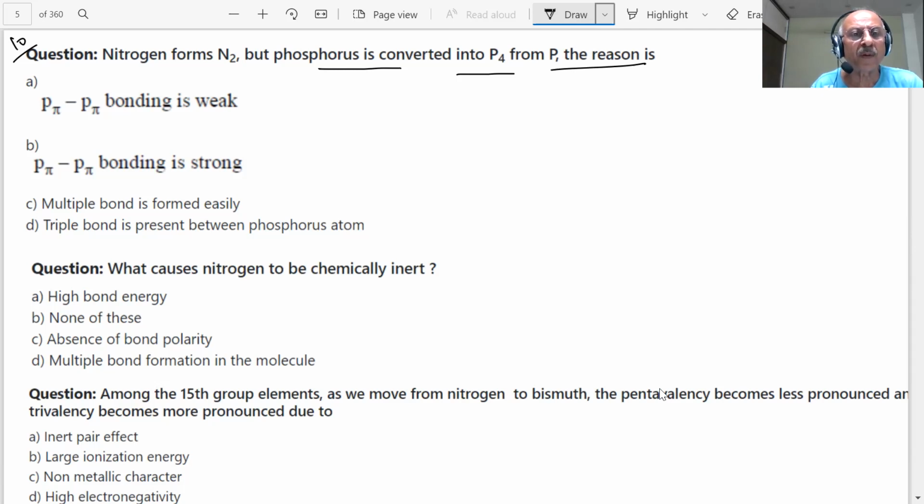Is the triple bond present in phosphorus? No. Is multiple bond formed easily? No. Then the only thing is that p-pi bonding is weak in the case of phosphorus. If it would have been strong, it would be forming multiple bonds, then it will not do catenation as it is doing in P4, students.